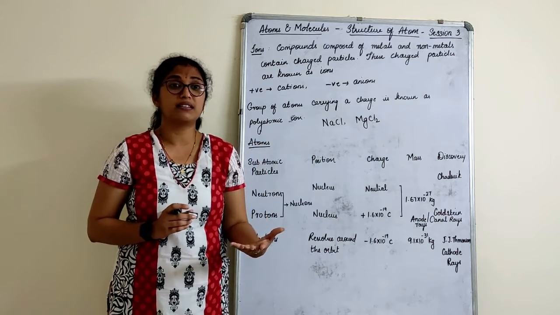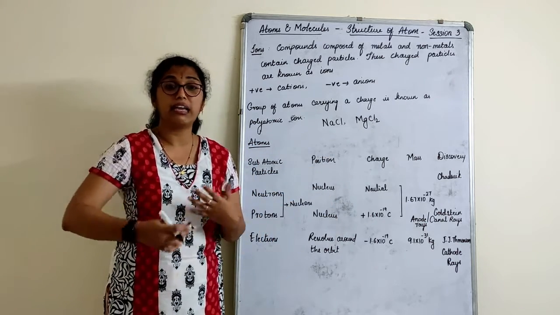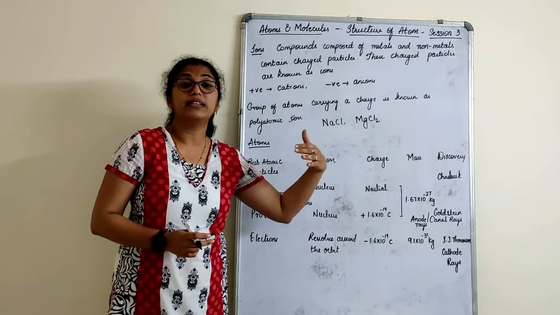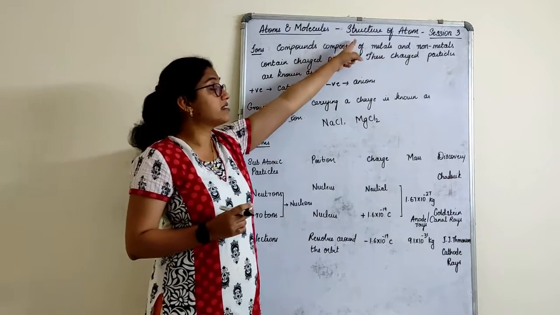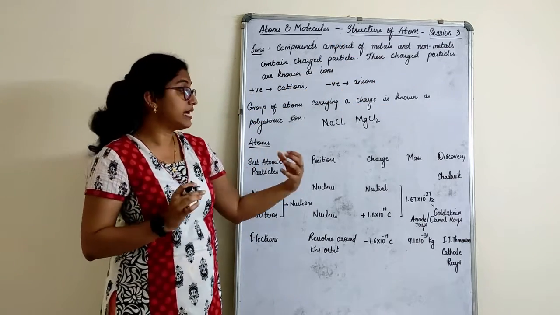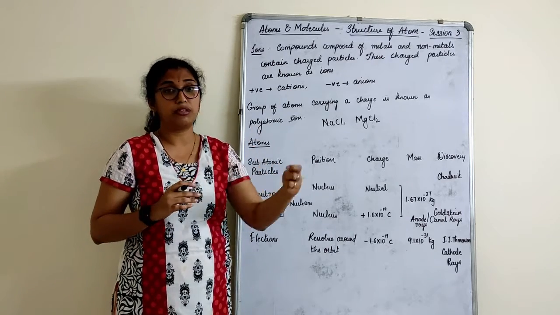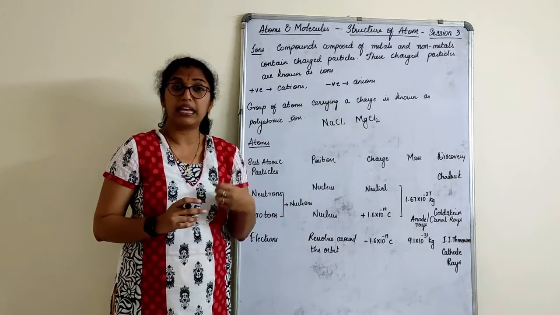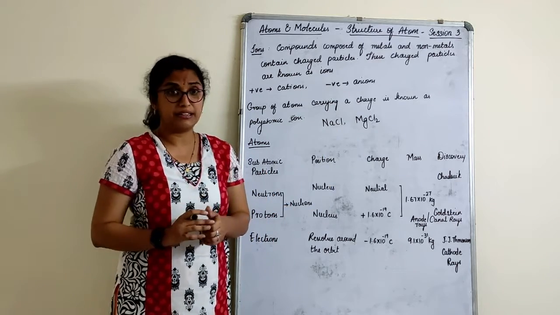So who led that discovery? That discovery was led by a few more scientists. How did they come to the conclusion? What were the different assumptions and postulates given? We will study that in structure of atom. In that we will follow a particular scientist's method of how the atom is described. Now see, there came Rutherford, there came J.J. Thomson, there came Niels Bohr. Everybody gave their theories about what is an atom.